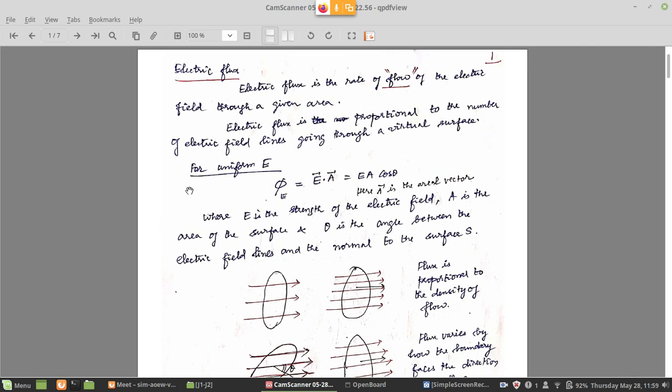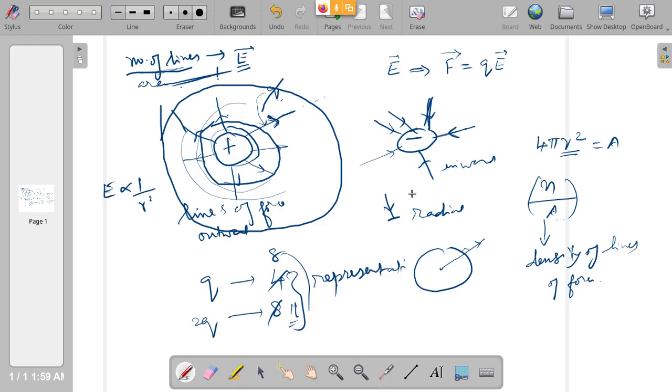So electric flux is directly proportional to the number of electric field lines. What are these electric field lines? It is nothing but lines of force, whatever we discussed so far. So the number of field lines going through a virtual surface. What is this virtual surface? Actually there is no surface there. See, I already told you.